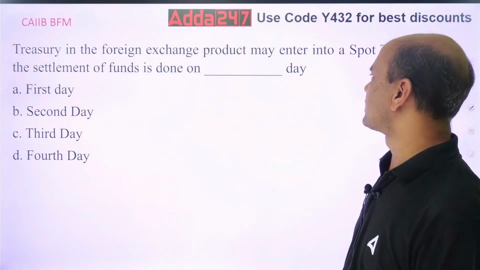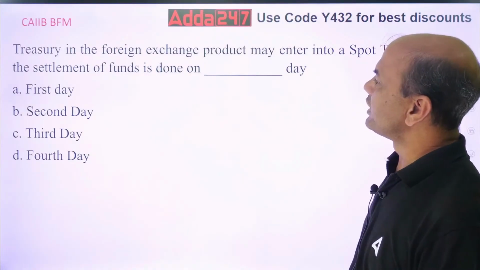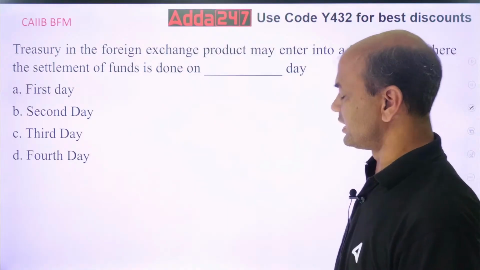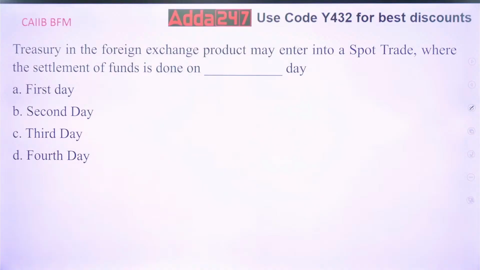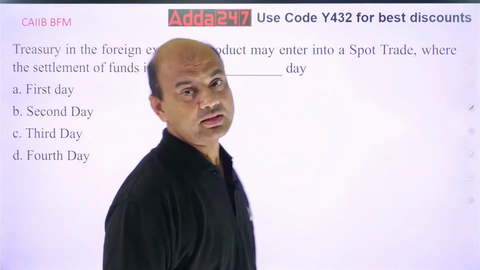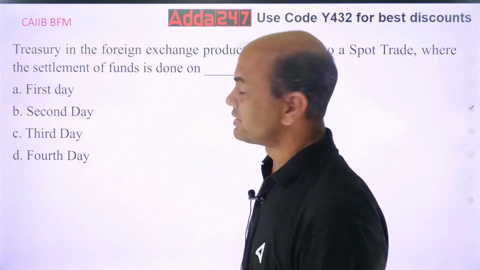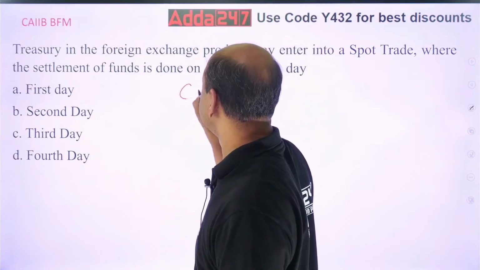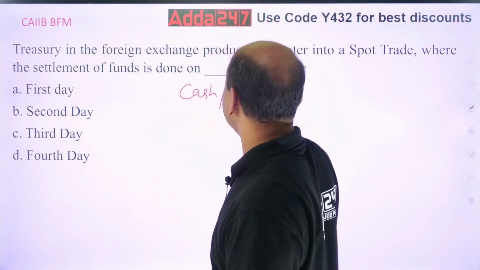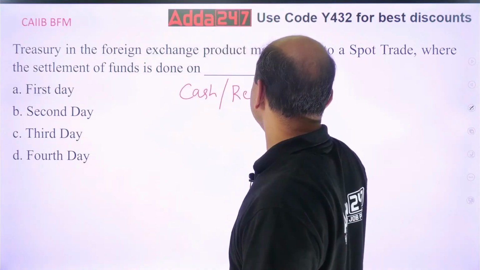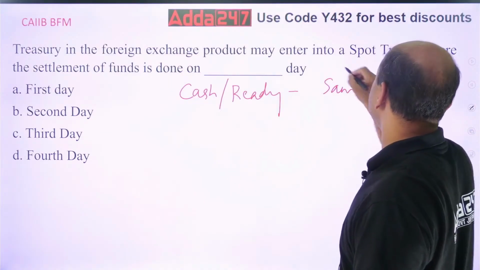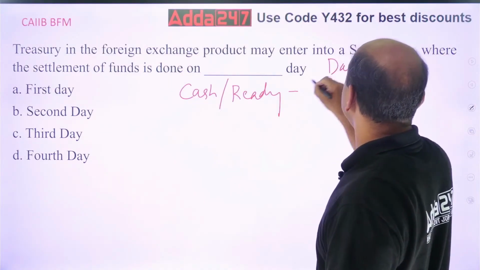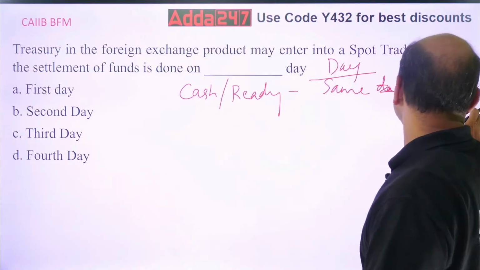Treasury in foreign exchange product may enter into a spot trade where the settlement of funds is done on dash day. Now this is important. What do you mean by spot? Now you need to understand certain elements. One is cash, or we call it ready. Cash or ready means settlement is done on the same day.